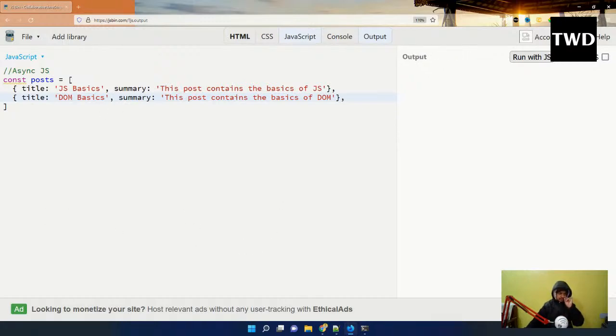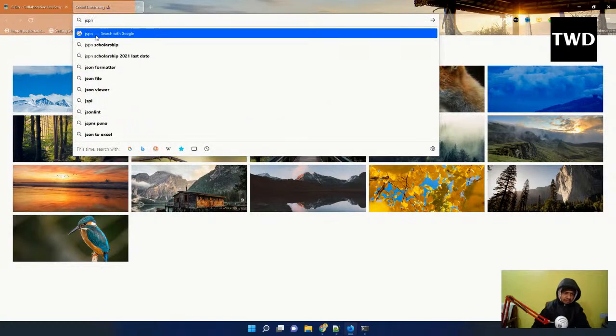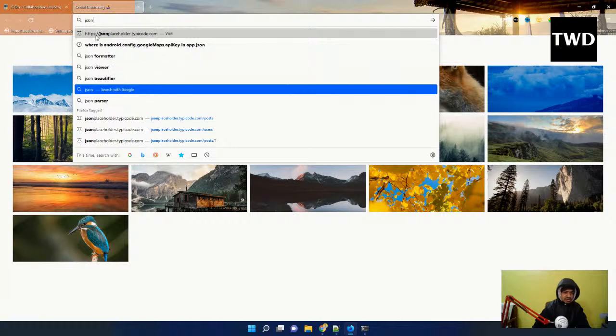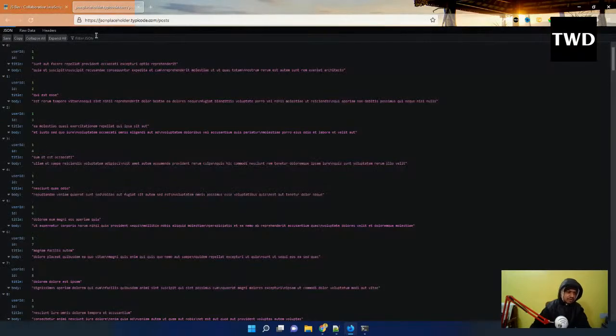Now I want to show this data, so I will have a function getPosts, but I want to mimic an API call. An API call, as I've told, generally takes 1 to 2 seconds depending upon the connection. There are many freely available APIs, and we have used a lot of them in the past, like JSON placeholder. Everybody might have used it in React or JavaScript code, and I have also shown it a lot of times.